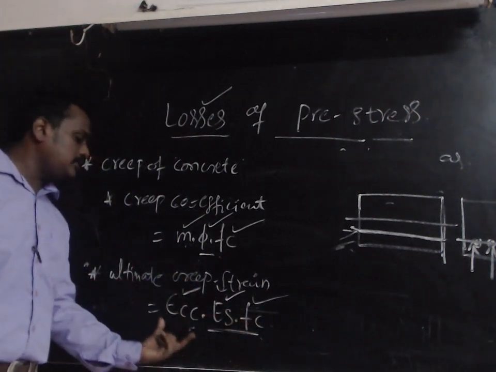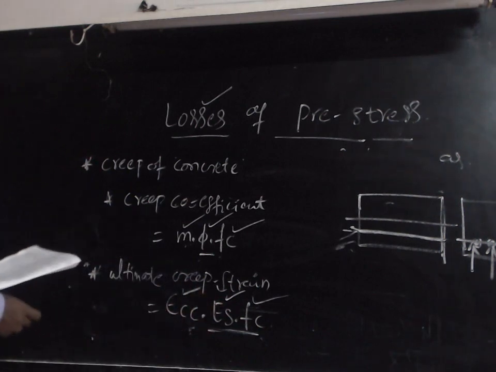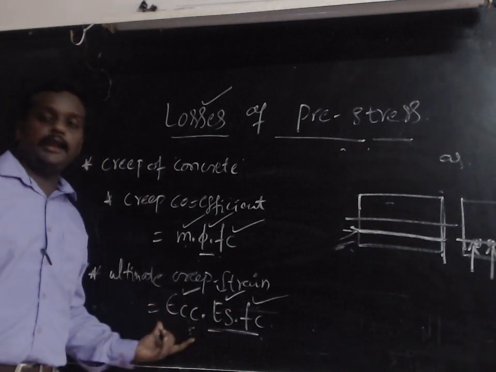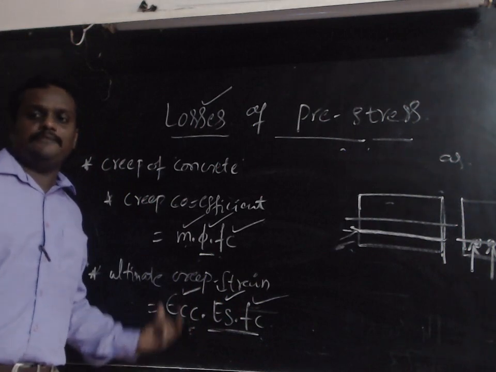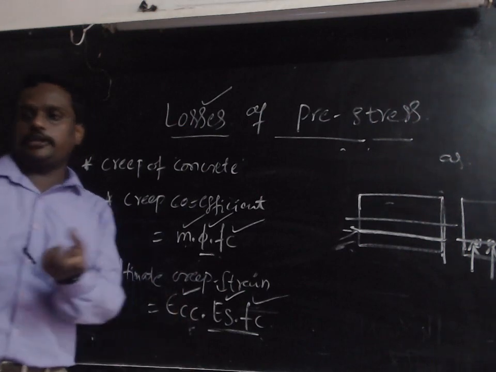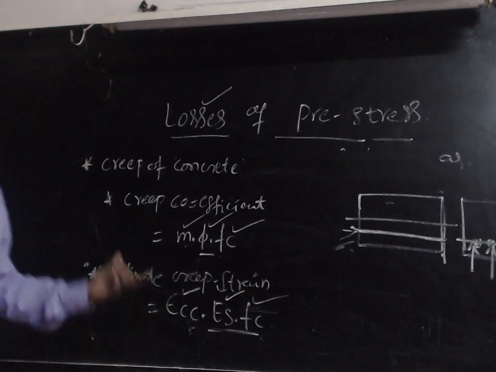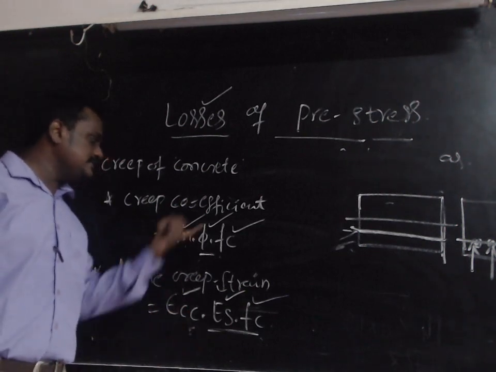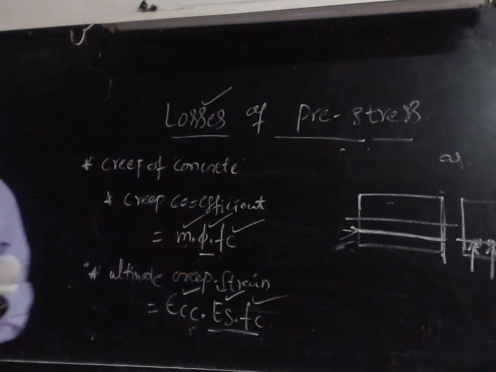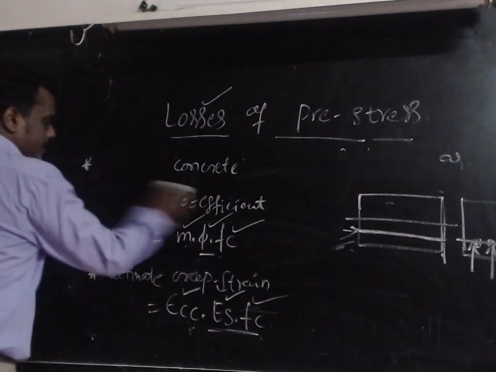Okay, but epsilon cc, that is the ultimate creep strain value, should be given in the problem itself. Okay, if it is given, then there is no need to calculate, but if it is not given, then we should take the code book, and in the code book this epsilon cc value will be there. Okay, in the coming classes, I will show you where the epsilon cc is there, and where the creep coefficient value, that phi value, will be there. Okay, so this is all about the creep of concrete.